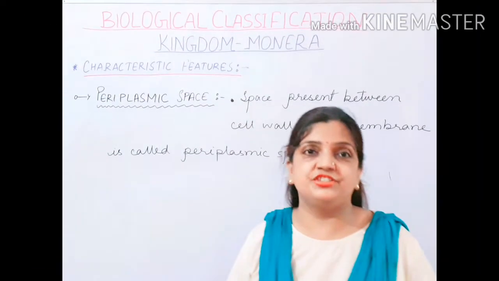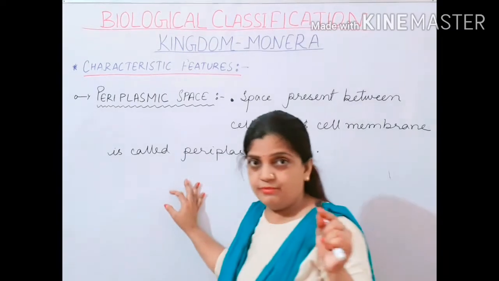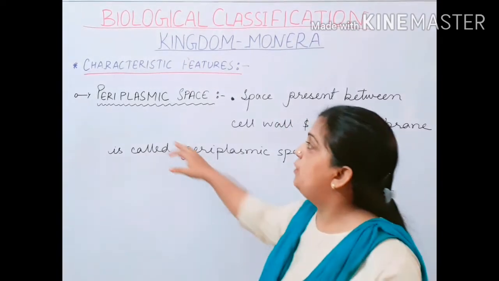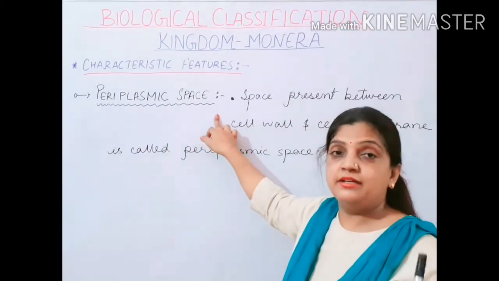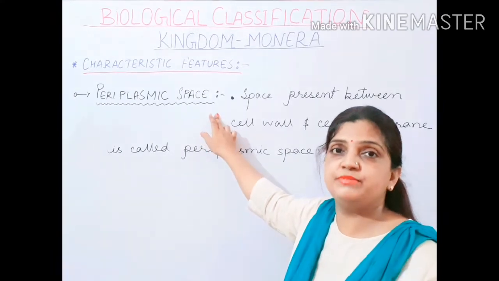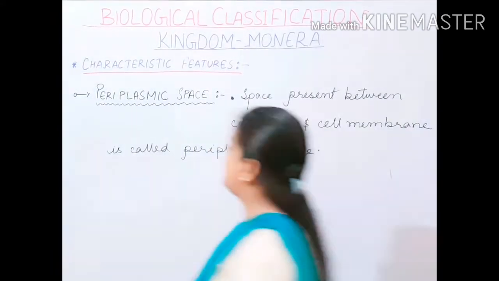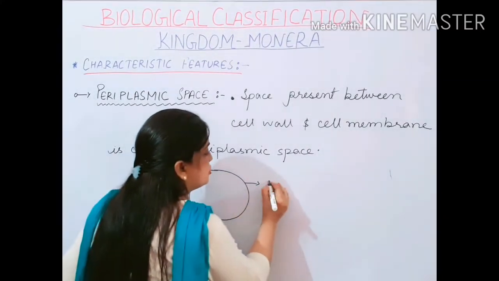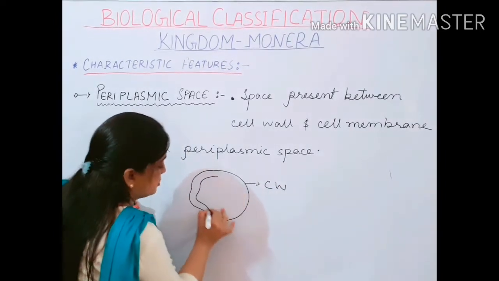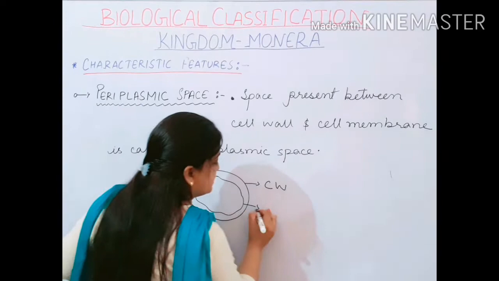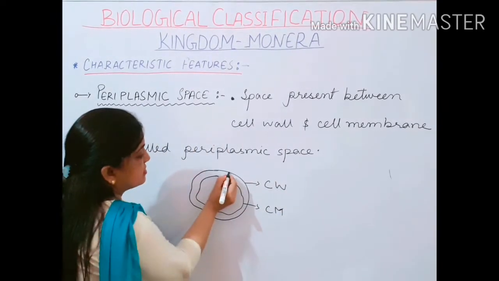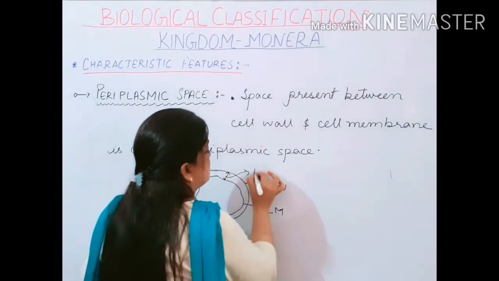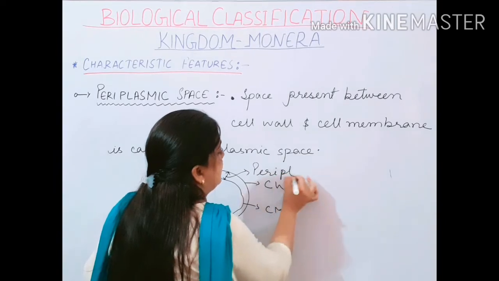Now children, after finishing the cell wall and cell membrane, one more thing which is very important for you to know from the competitive point of view is the periplasmic space. This is a space which is present in between the cell wall and the cell membrane. Suppose this is your prokaryotic bacterial body, outside this is your cell wall, and inside this is your cell membrane. The space in between the cell wall and cell membrane is called the periplasmic space.